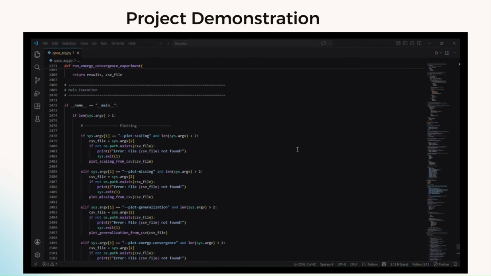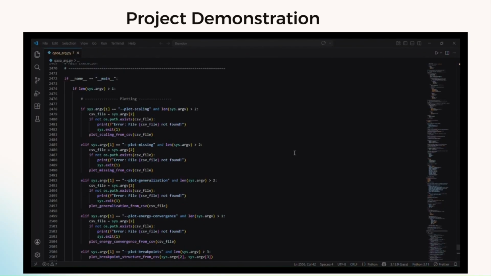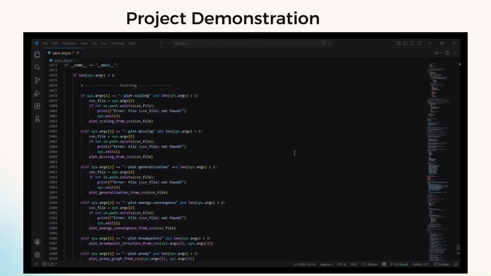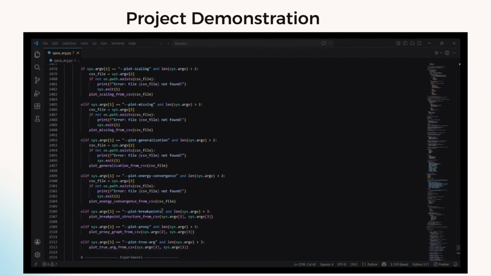What's good about our main execution here is it allows for command line arguments to be passed when running our file to give the user specifically what they're looking for. So as you see here at the very beginning of our main execution, we have our plotting functions that can be passed when calling the program file. For instance, you can plot the scaling from a CSV file, which is one of our experiments, or the missing data, generalization, energy convergence, and the three different graphs that come from our ARG structure experiment.